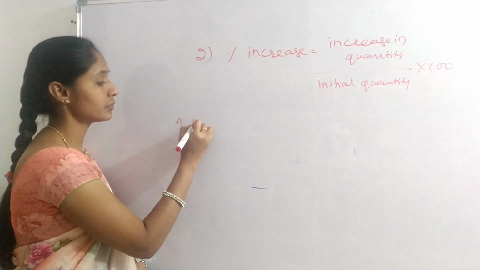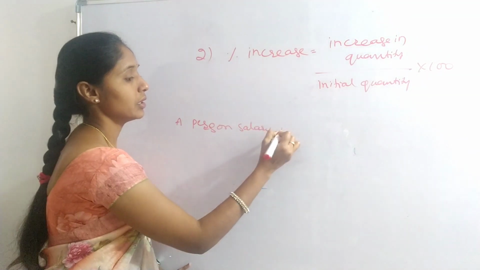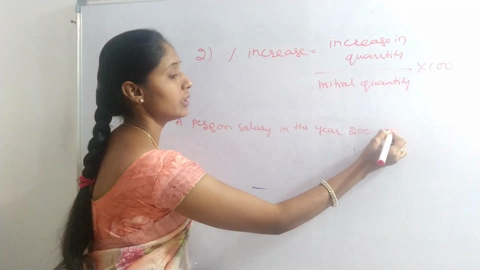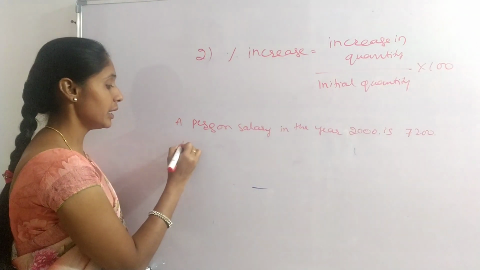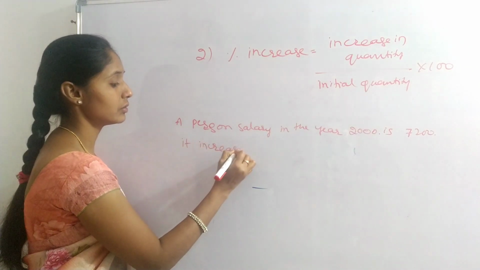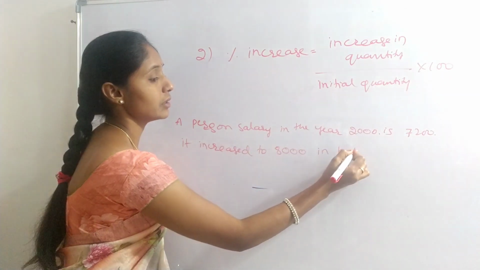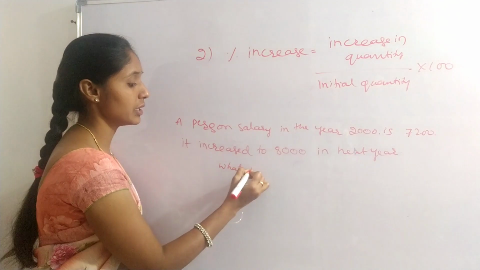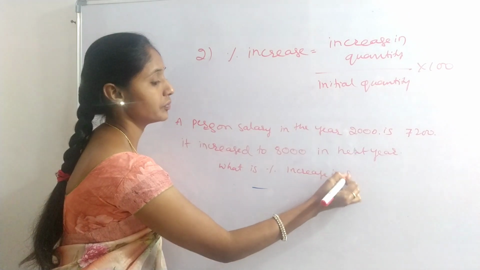A person's salary in the year 2000 is 7200. It increased to 8000 in the next year. What is the percentage increase in salary?